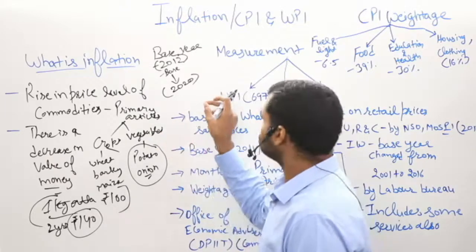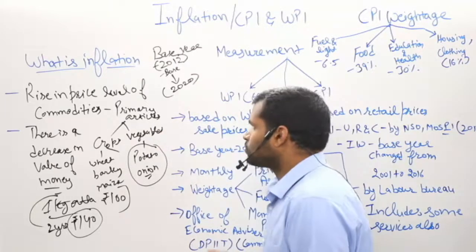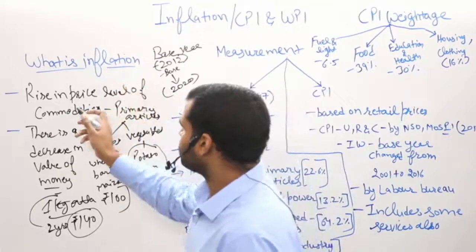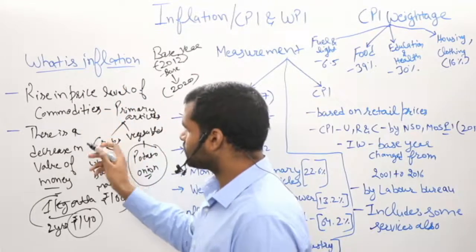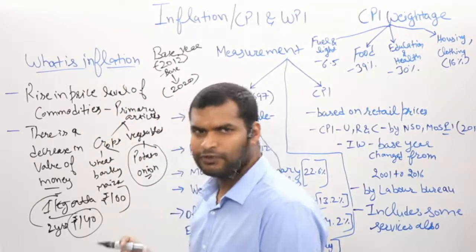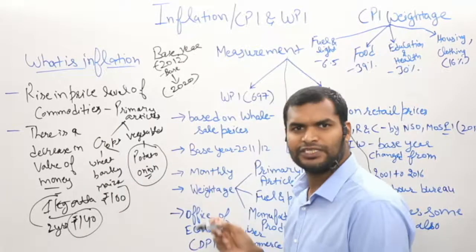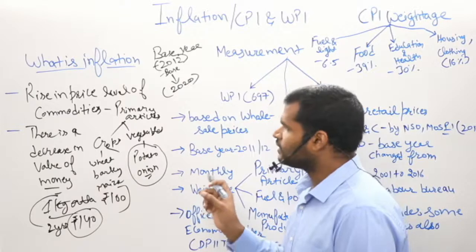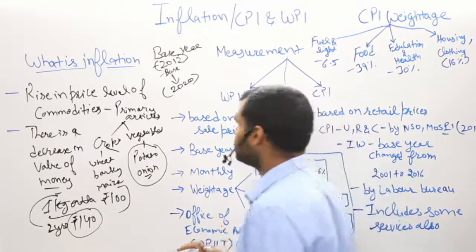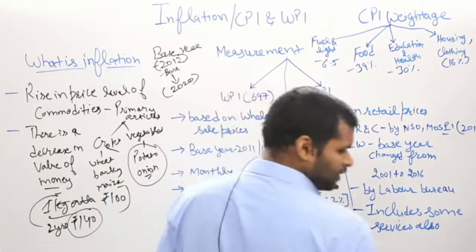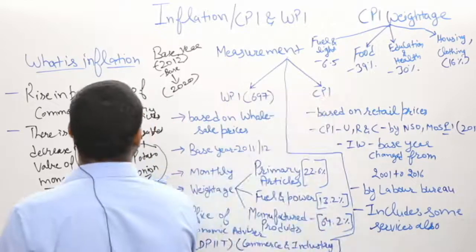So that is the concept of the base year. So what is inflation in simple terms? A rise in the price level of commodities plus a decrease in the value of money. And who is supposed to control inflation in India? That is the Central Bank of India, or the Reserve Bank of India. Okay, so that is the inflation concept.